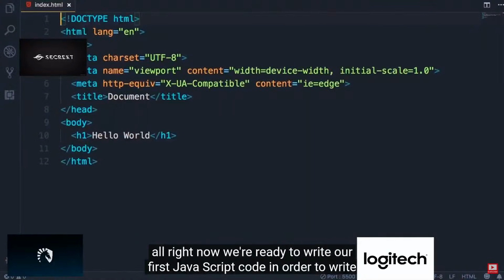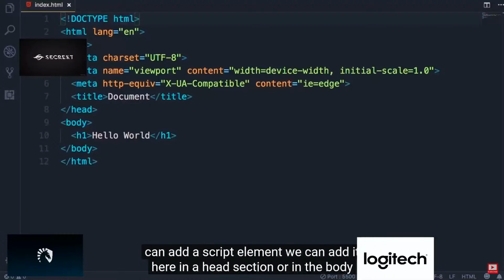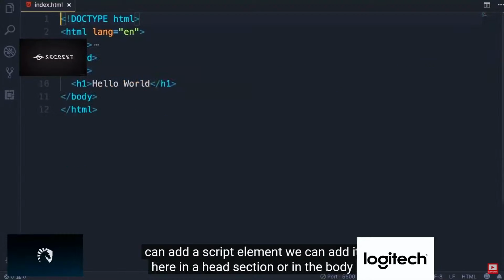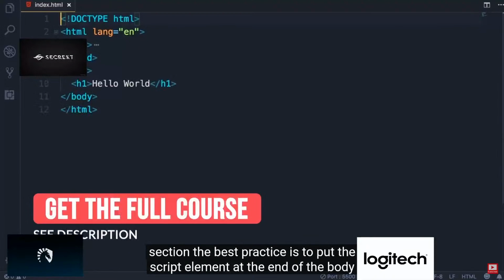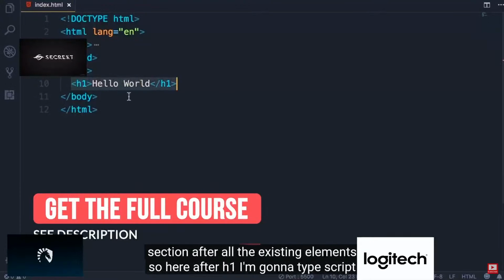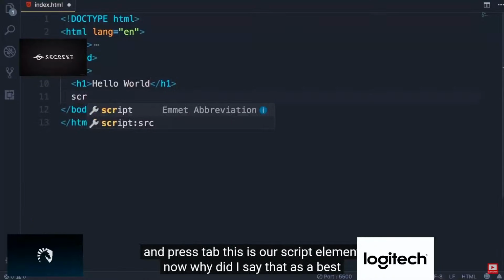All right, now we're ready to write our first JavaScript code. In order to write JavaScript code here, we need a script element. There are two places where we can add a script element. We can add that here in the head section or in the body section. The best practice is to put the script element at the end of the body section after all the existing elements. So here after H1, I'm going to type script and press Tab. This is our script element.